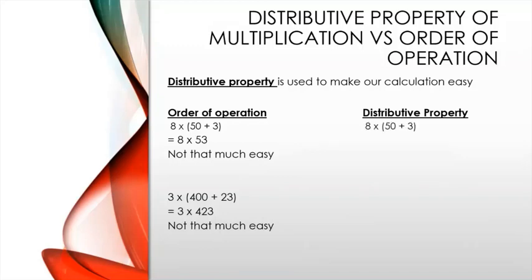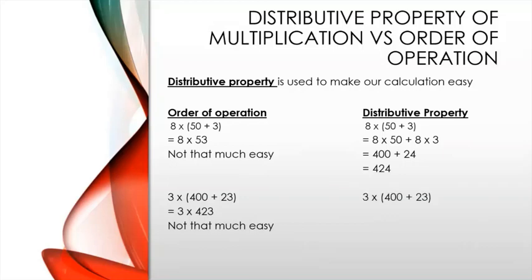8 into 50 plus 3, which is equal to 8 into 50 plus 8 into 3. And we don't need to know the multiplication table of 50 to know this, because we can just take 8 into 5, which is equal to 40, and after getting 40, add a 0 at the end. And if you all know the multiplication table of both 8 and 3, so 8 into 3 is equal to 24. That is equal to 400 plus 24, which is equal to 424.